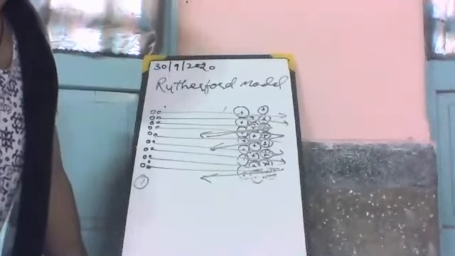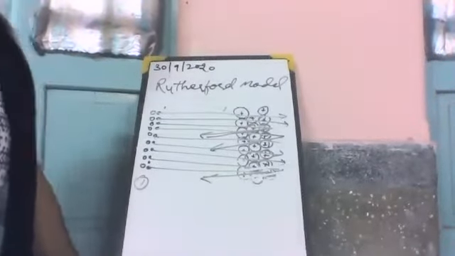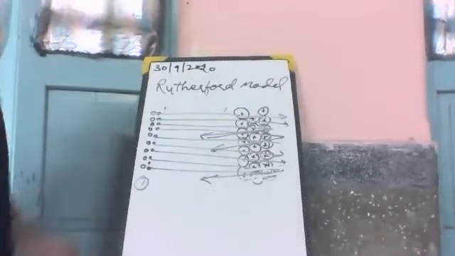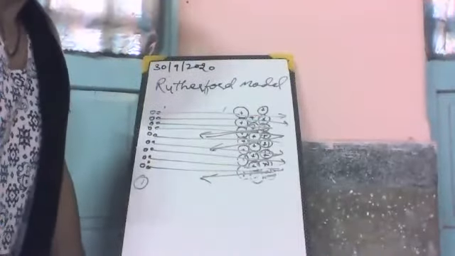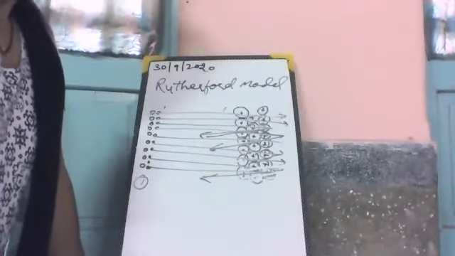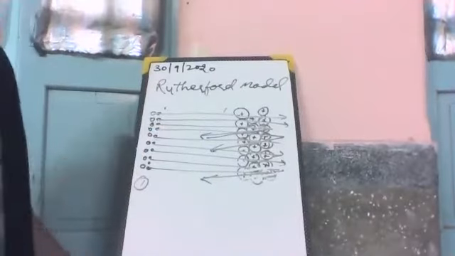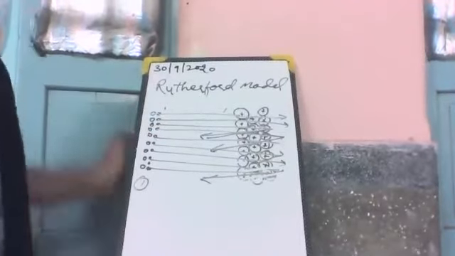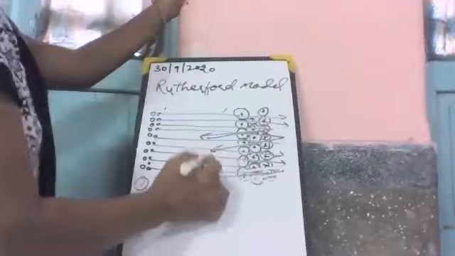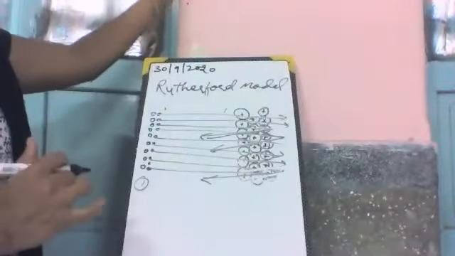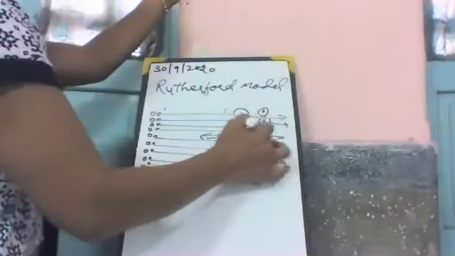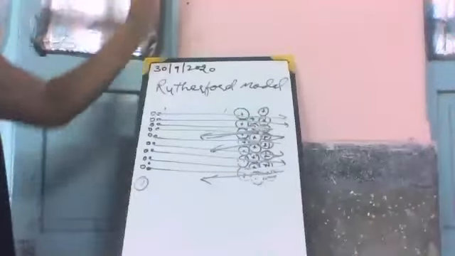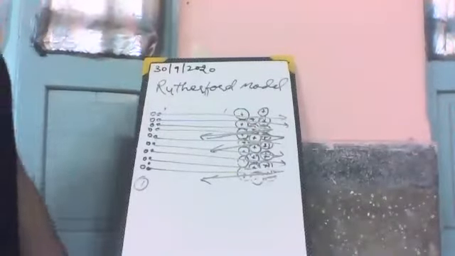This shows that the nucleus is positively charged, and because of it, it repels the positively charged alpha particle and turns it at an angle.